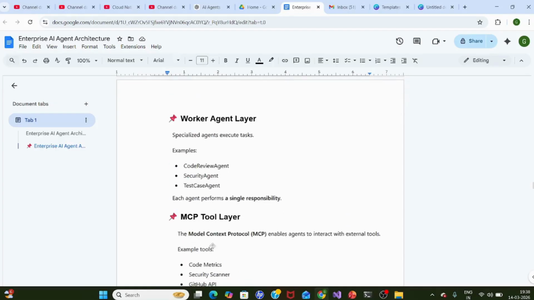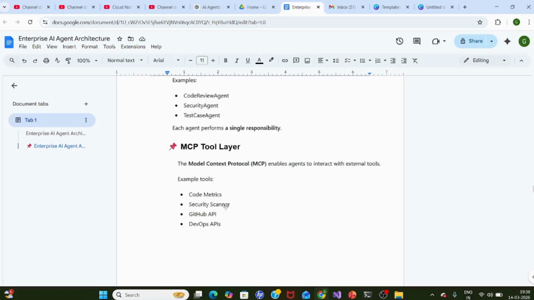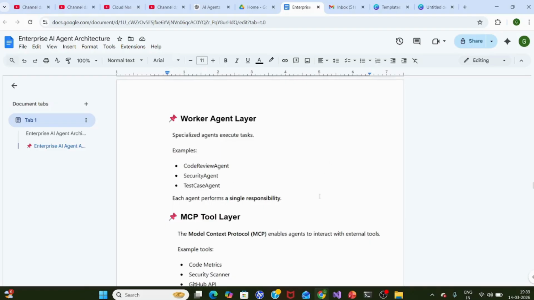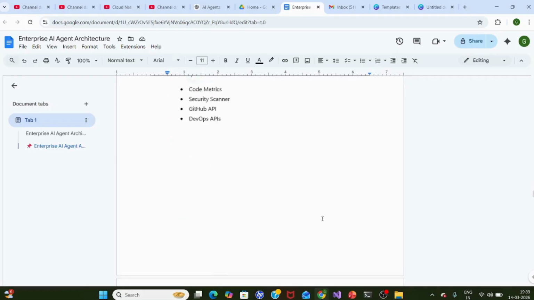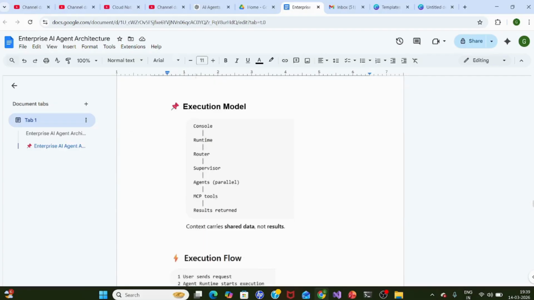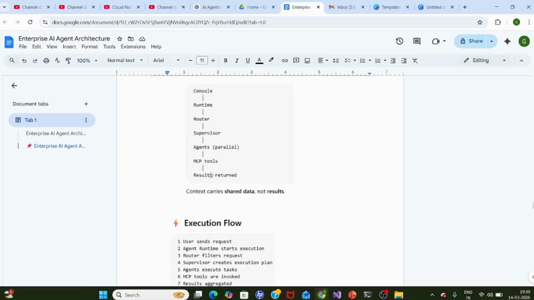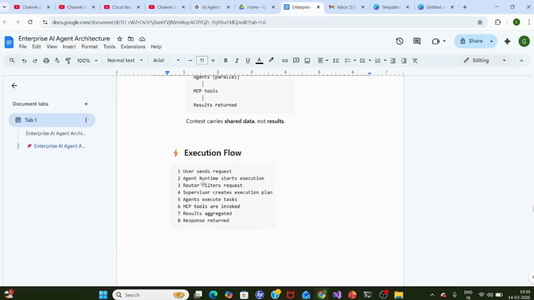The MCP layer is the layer that assists each individual agent in taking decisions. Because the individual agent will talk to the models, and before that, it collects information from the MCP, and then through the system prompt, it talks to the model to get a less hallucinated and reliable response. So this is the flow. Earlier we mentioned API for the long-term perspective, but the execution model is: console, runtime, router, supervisor, agents in parallel, agents talk to the MCP, and finally agents talk to OpenAI to get the result.